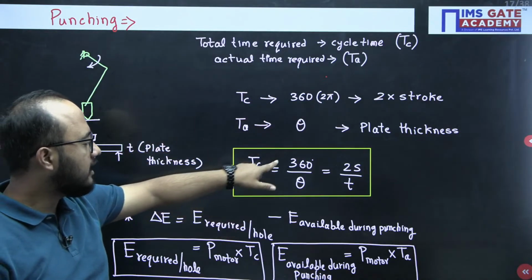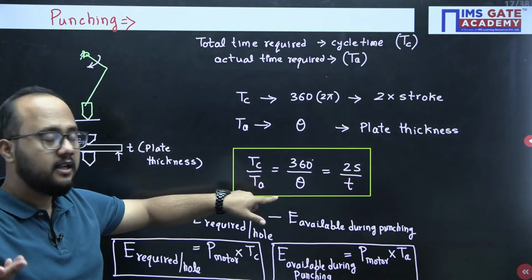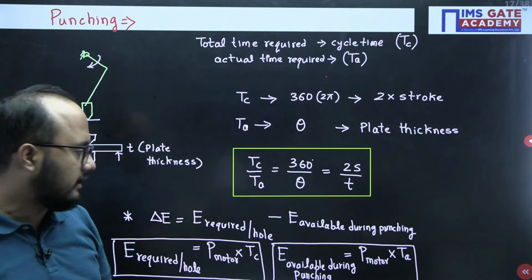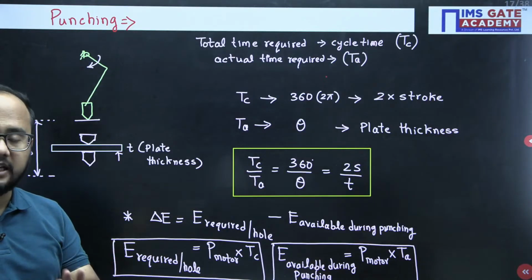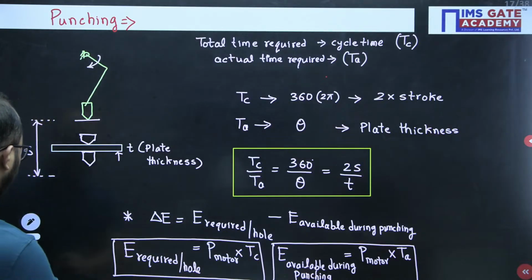Apart from that, the angle turned by the crank for the complete cycle is 360, but for actual punching there will be some angle theta, which will be given in the question itself. So this is one relation, and this is another relation from which you will get the answer very easily. For energy required per hole, there is one more relation that you should also write.